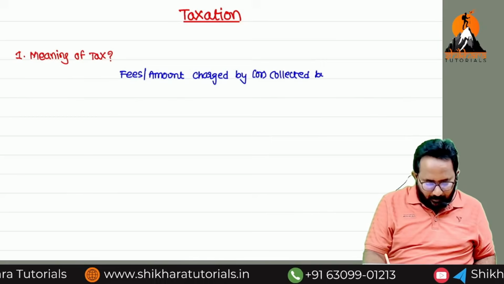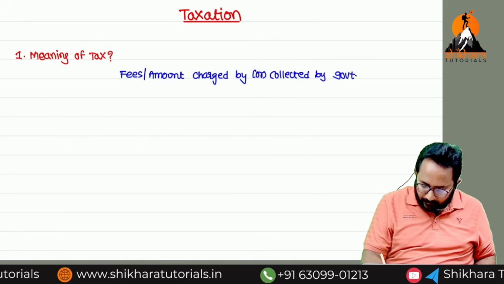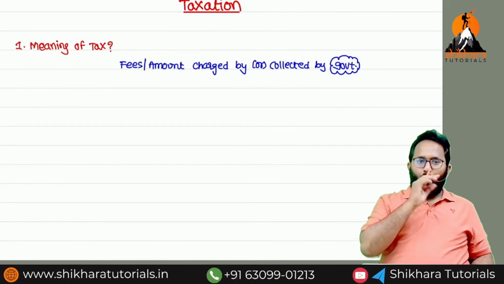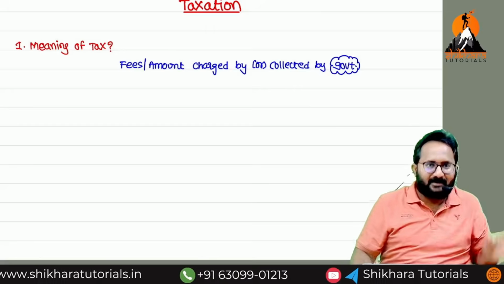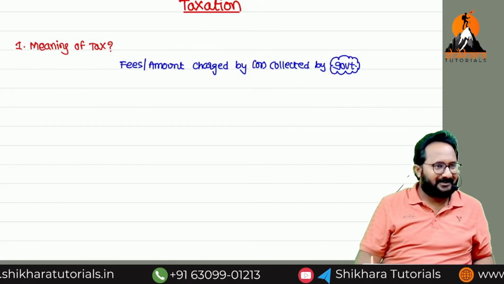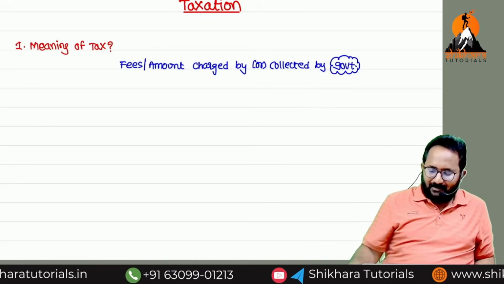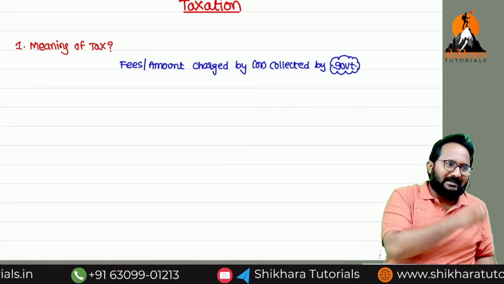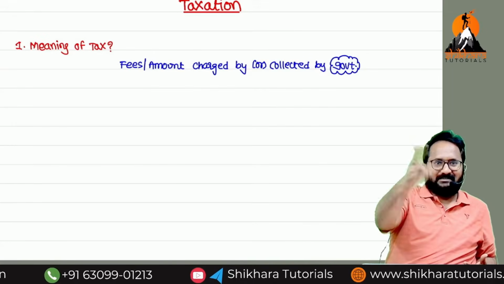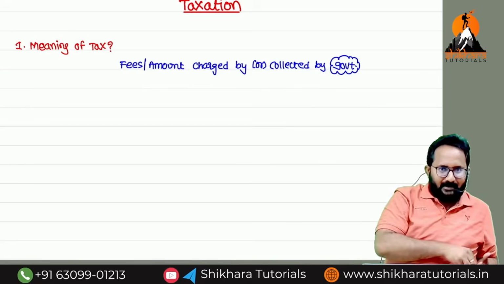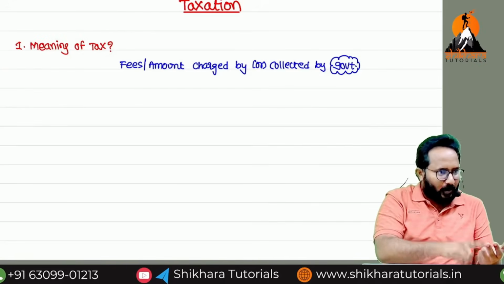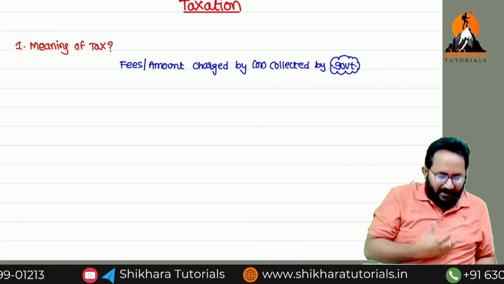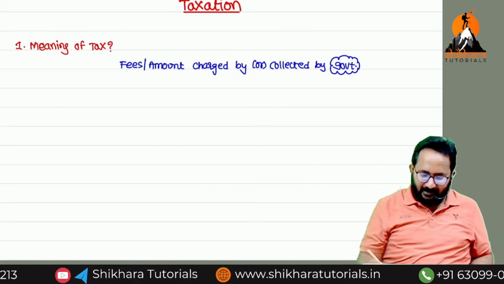Collected by whom? Government. Now I want to know what you mean by the government. Central government or state government? Both. Okay. But in my village, the panchayat is there. They are collecting water tax from me. That means you are saying both, state or central only. But in my locality they are collecting building tax as well as water tax, sewerage tax, municipal taxes. Why am I required to pay? Because you said government means state or central government.